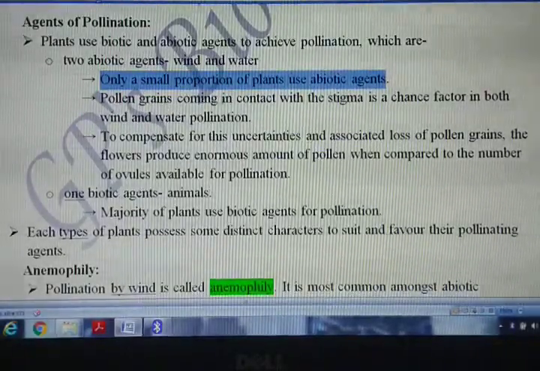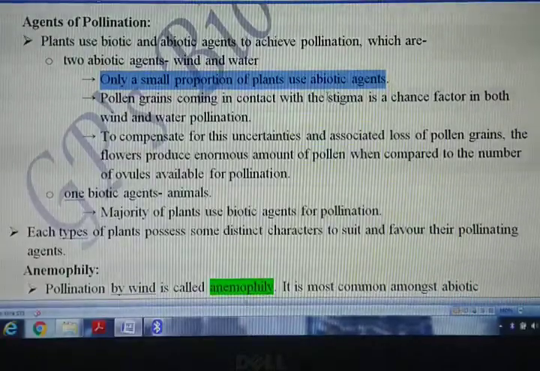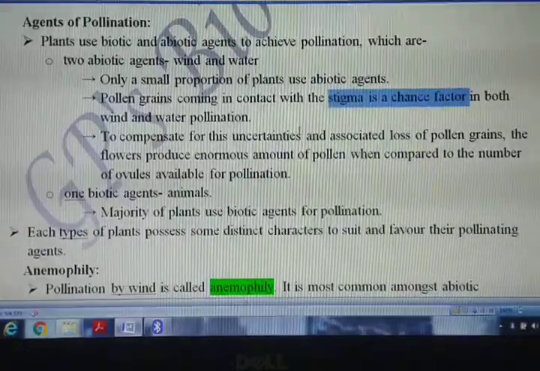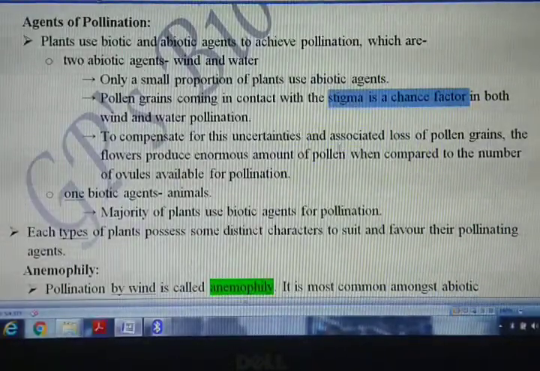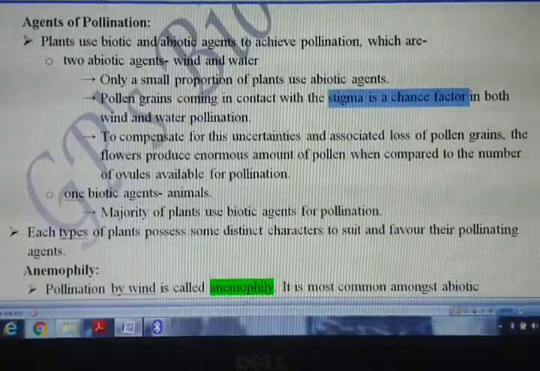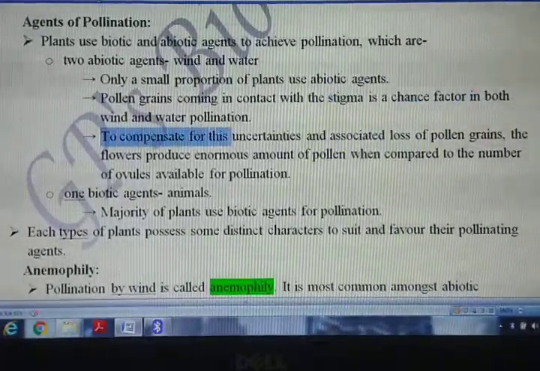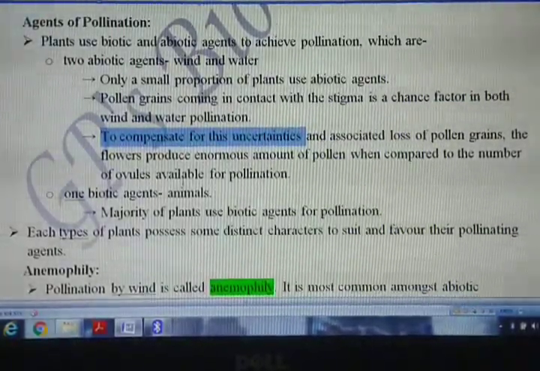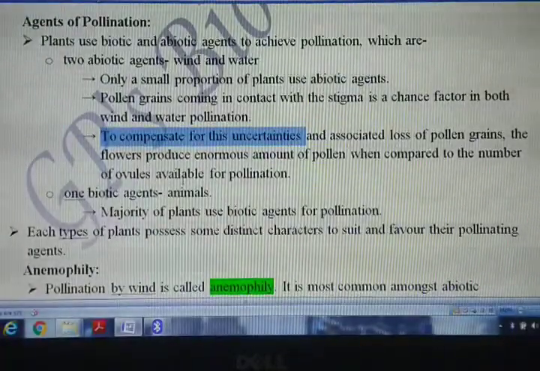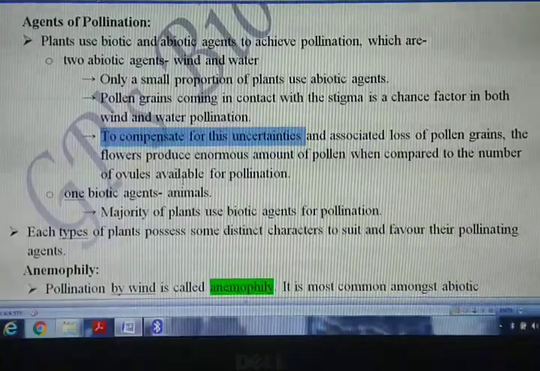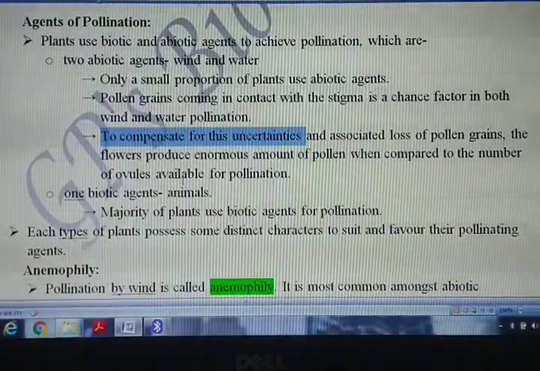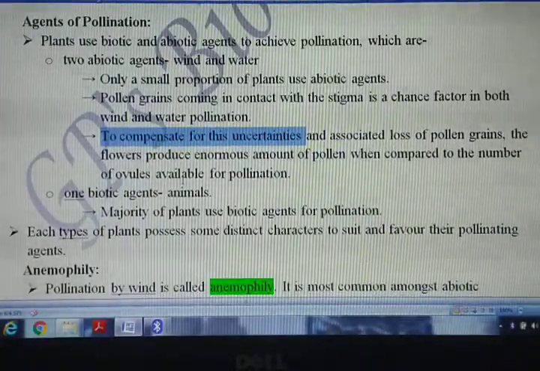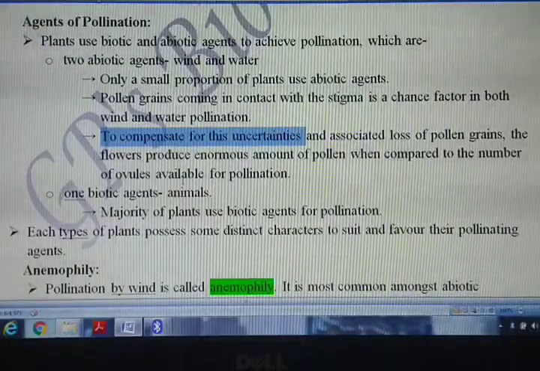and the pollen grains coming in contact with the stigma is a chance factor for both wind and water. दोनों में क्या है, the pollen grain coming in contact with the stigma is a chance factor, chance की बात है. And to compensate the loss over here, when the pollen grains are transferred with the help of wind or water, it is a chance factor. That means many pollen grains will be a waste. They will not be able to reach onto the stigma, and in order to compensate that, a large amount of pollen grain has to be produced over here.